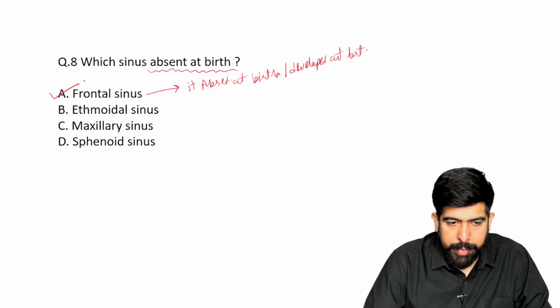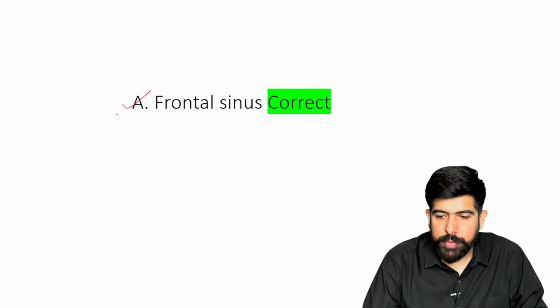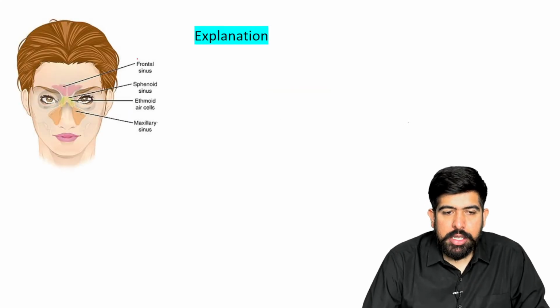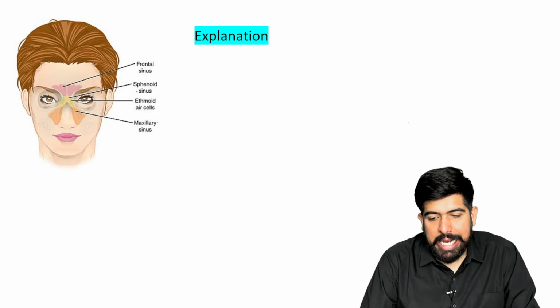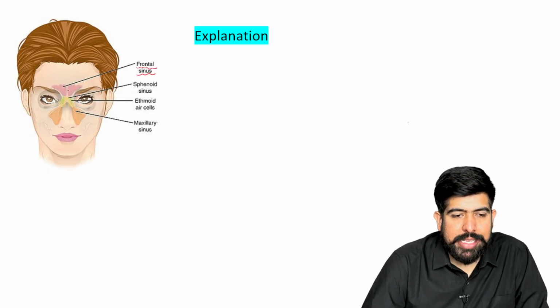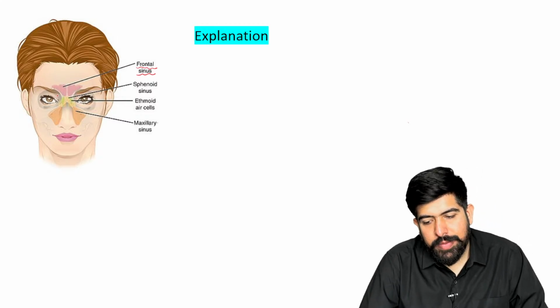So just remember this. The answer should be your frontal sinus. Please remember this, and let me explain. This is your frontal sinus over the frontal bone. You can see here, right? Over the frontal bone. Yes, fully developed at 6 to 7 years.